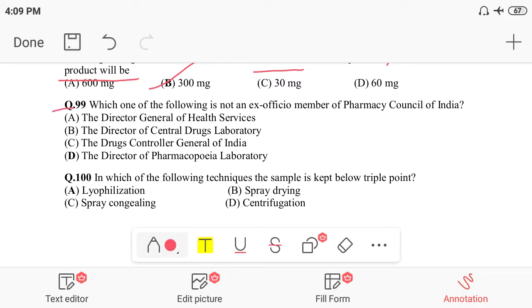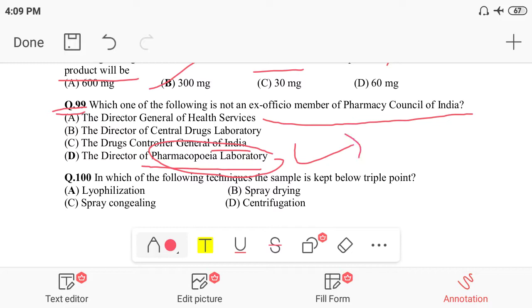Now question number 99. Which one of the following is not an ex officio member of the PCI, Pharmacy Council of India? Option A is the Director General of Health. Option B is the Director of Central Drug Laboratory. Option C is the Drug Controller General of India. And option D is the Director of the Pharmacopoeia Laboratory. The Pharmacopoeia Laboratory is in Ghaziabad, and it is not included in the PCI.